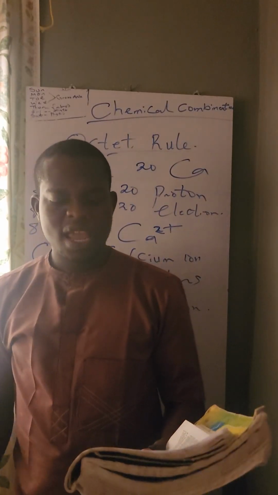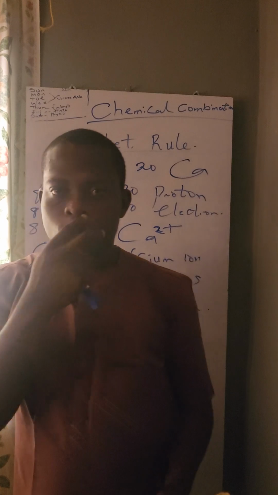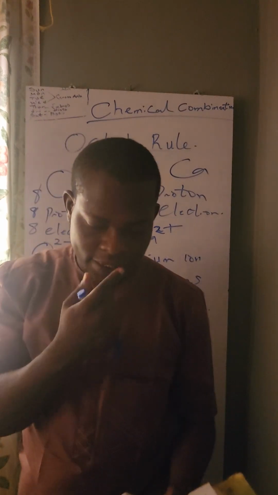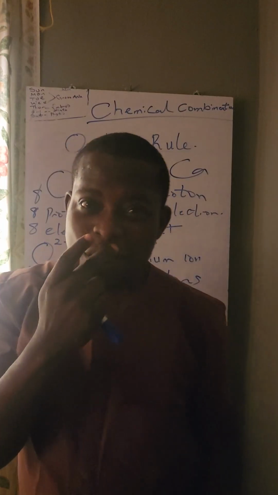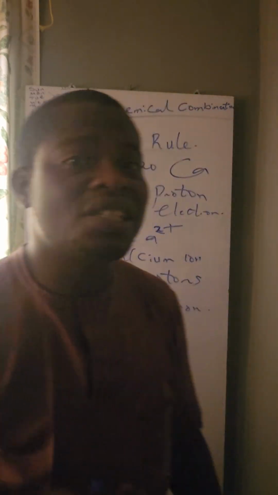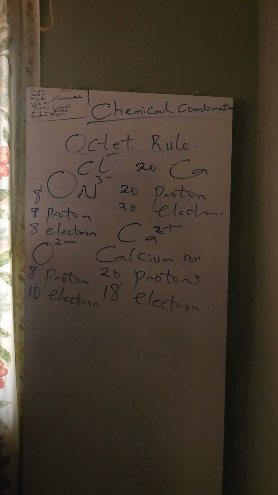Full stop. Hence, an ion is not electrically neutral. That's why it is charged.